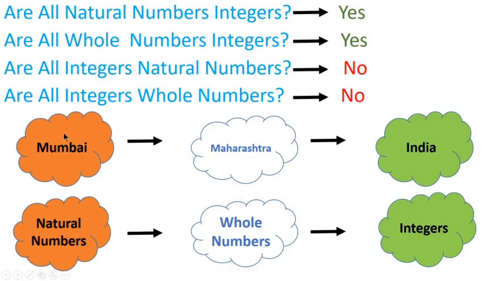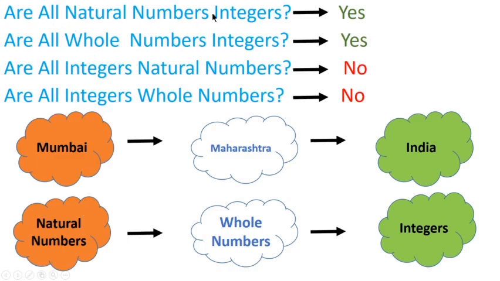Also, every resident of Mumbai is also the citizen of India. In the similar manner, all natural numbers are integers. But every Indian is not the resident of Mumbai. Every Indian is not Mumbaikar. Every Indian is not Maharashtrian, because there are other states also in India. There are other cities also in India. In the similar manner, all integers are not whole numbers. All integers are not natural numbers. So now we can answer this question.